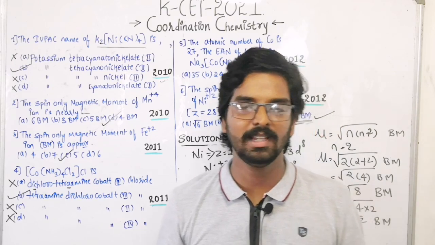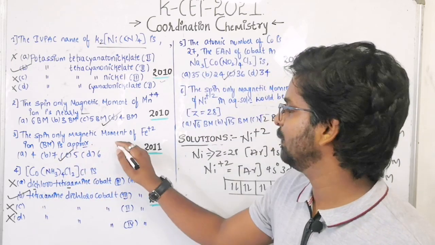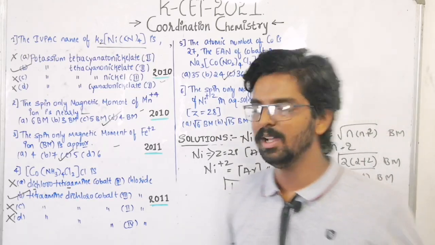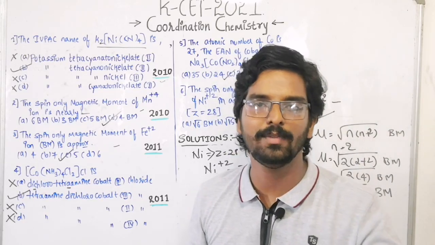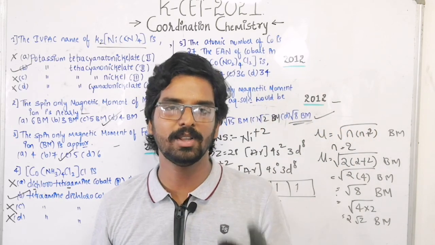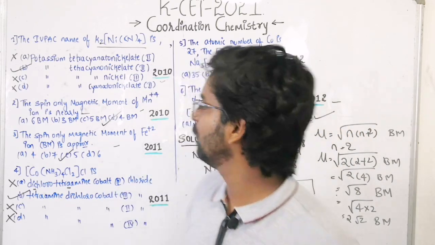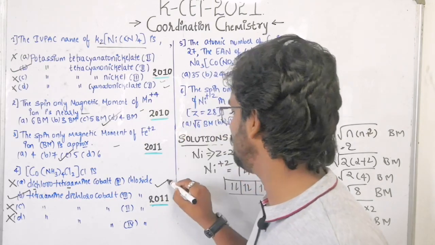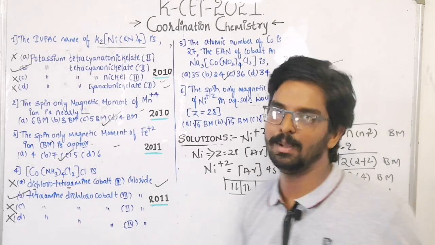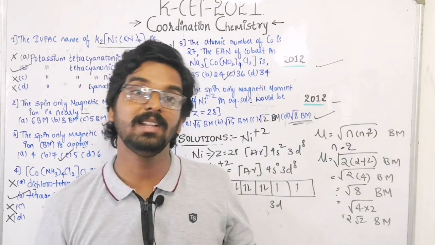Simple thing is there. See here, the spin only magnetic moment, one question is there, another question is there, another question is there. That means from 2010, 11 and 12, if you try to see the analysis, finding the spin only magnetic moment has repeated, and along with that IUPAC naming has also been repeated, and the very fresh question is that you have to find the effective atomic number. So let us try to see the remaining 3-year question papers.